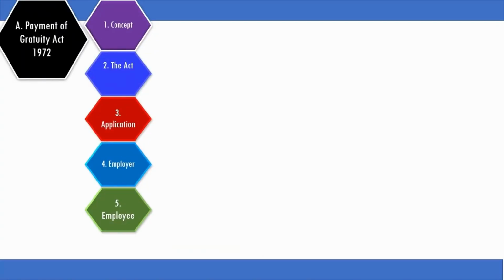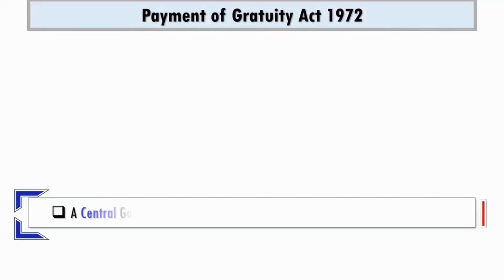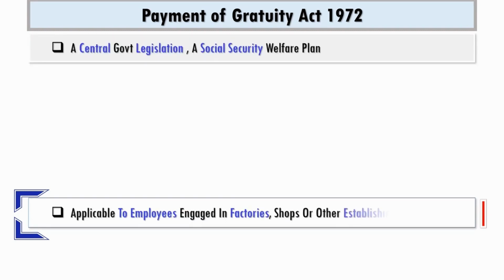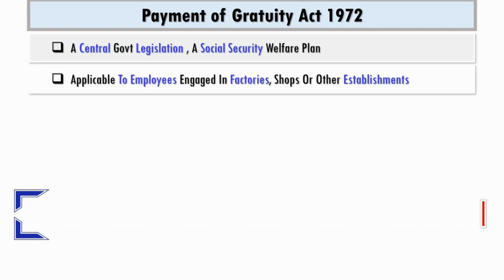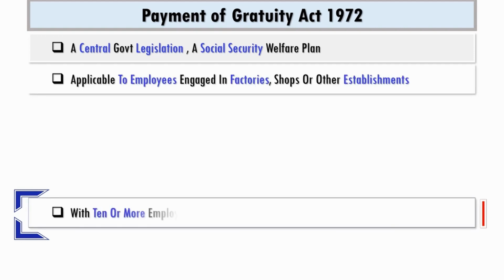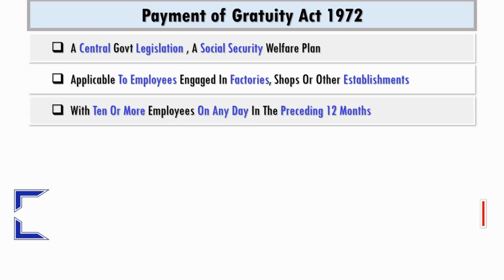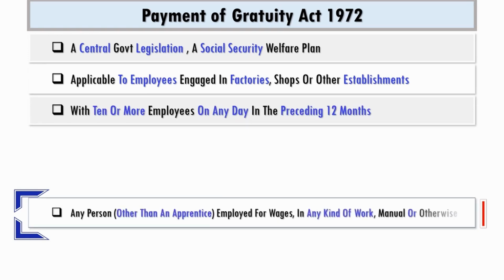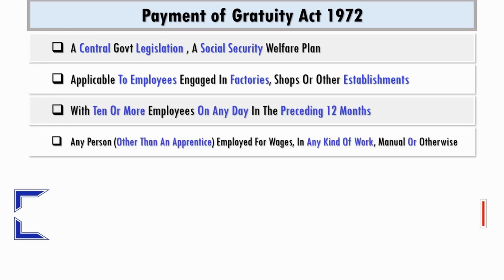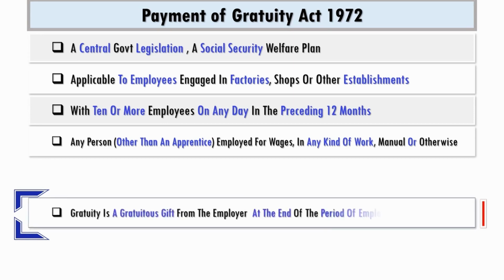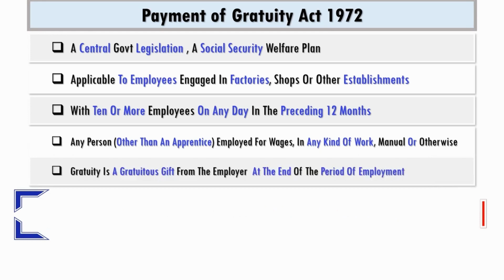Basic features of the Act: a social security legislation from the central government applicable to employees engaged in factories, shops or other establishments employing 10 or more employees on any day in the preceding 12 months. It covers any person other than an apprentice employed for wages in any kind of work, manual or otherwise. It is a gratuitous gift from the employer made at the end of the period of employment.